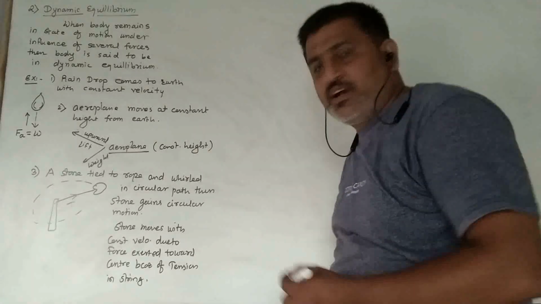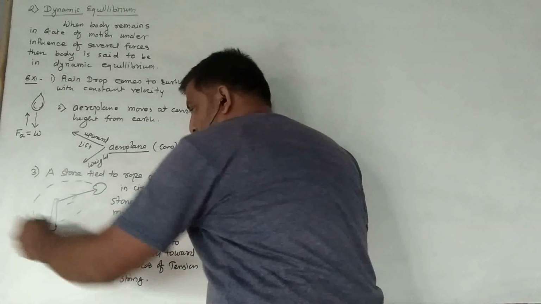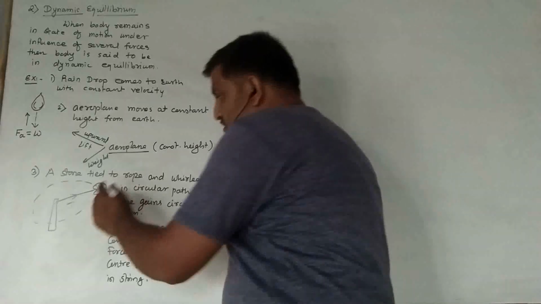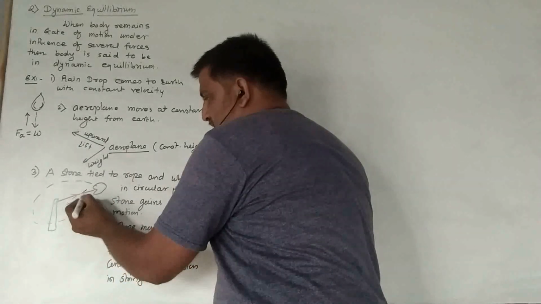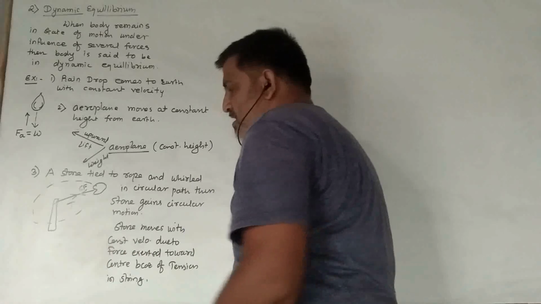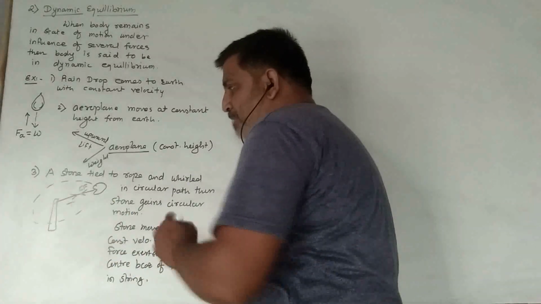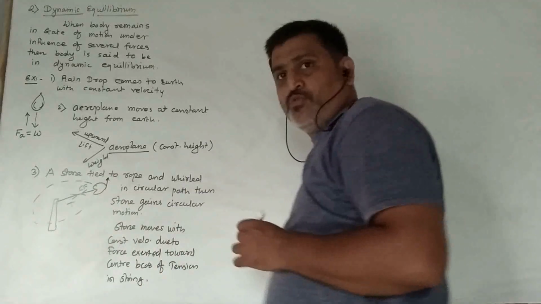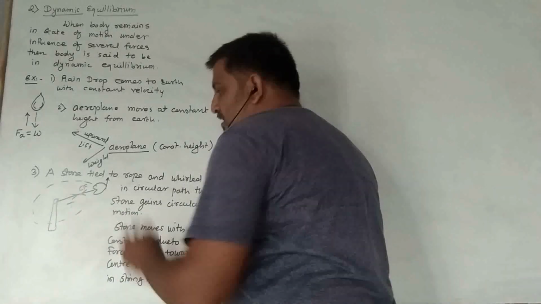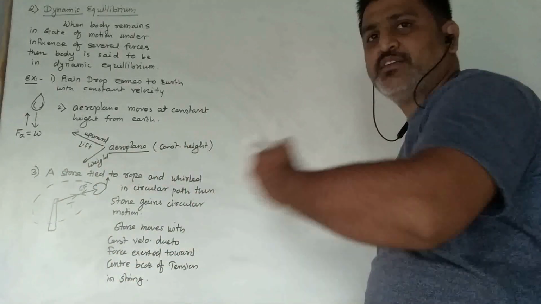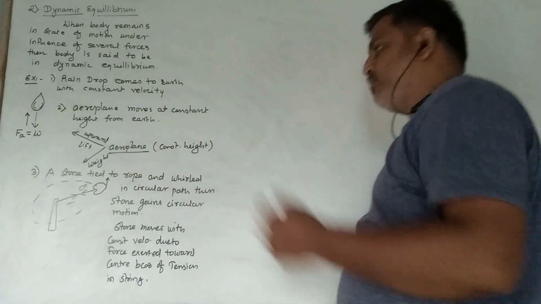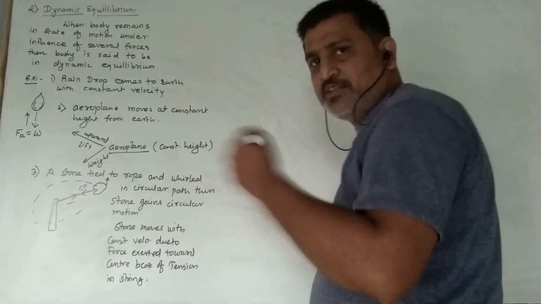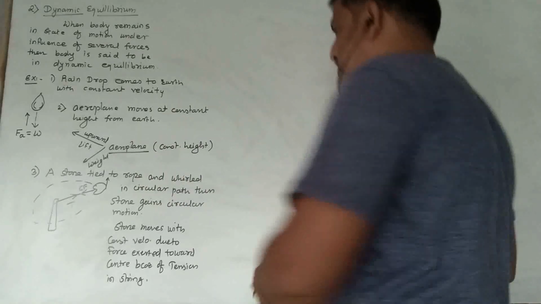String में tension होने के कारण this stone rotates in a circular path because here the centripetal force is produced. Centripetal force is produced and tension of the string keeps it balanced. Actually the force is in outward direction of the stone, but the tension in the string keeps it inside. Means it exerts the inside force. And both the forces of the same magnitude get cancelled with each other. So the stone rotates in a circular path at an equal distance.